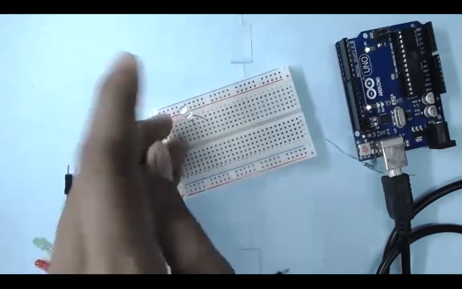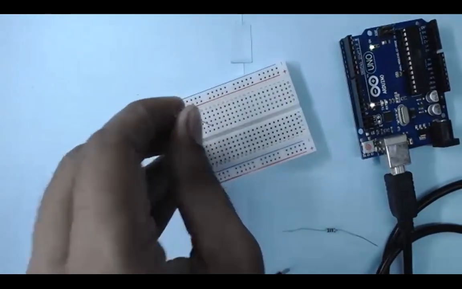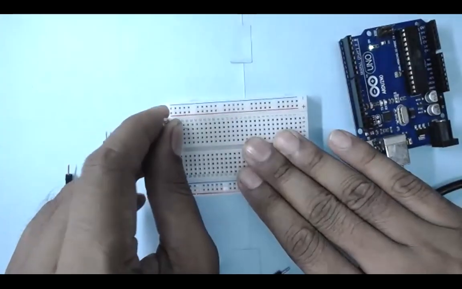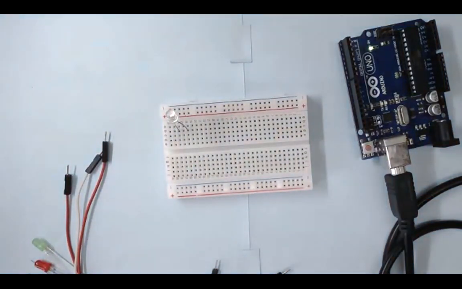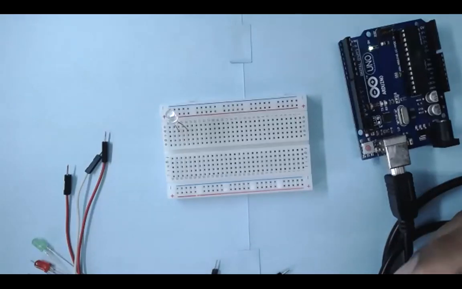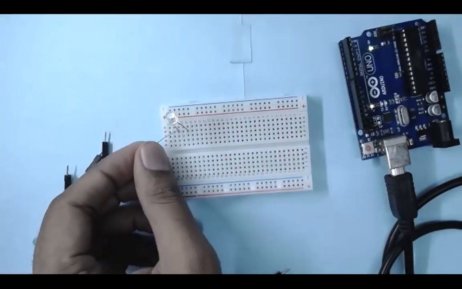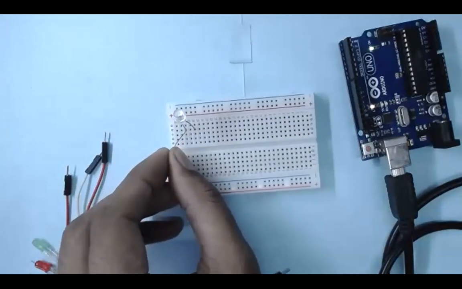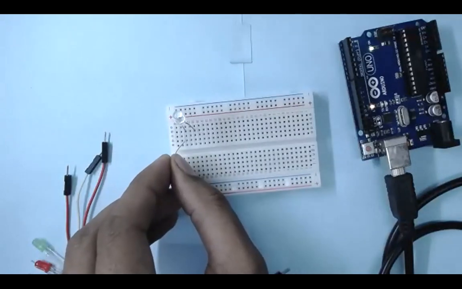So I'm connecting here. Then I need one resistor. The resistor should be connected in series with the cathode. You can connect in series with the anode also, no matter. This terminal is the cathode terminal, so I have to connect to this terminal. I don't connect here directly, because here there are more holes and these are all interconnected.